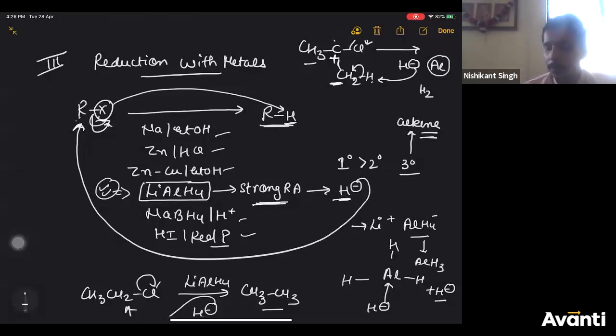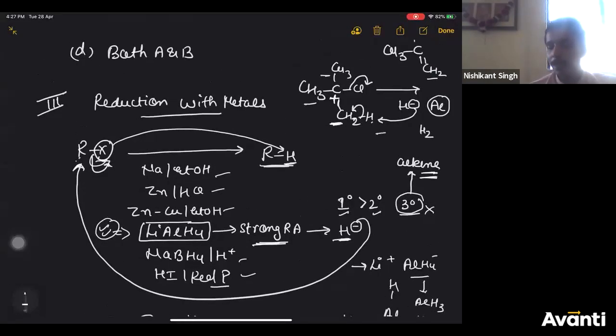It can reduce primary alkyl halide, secondary alkyl halide, but not tertiary alkyl halide. Tertiary alkyl halide will give alkene, not alkane. I have given the mechanism here because H minus cannot attack this carbon, because there is a lot of steric hindrance on this carbon, and H minus is big in size. So it will take H plus from the next carbon, negative and positive will form a double bond. So you'll get alkene.